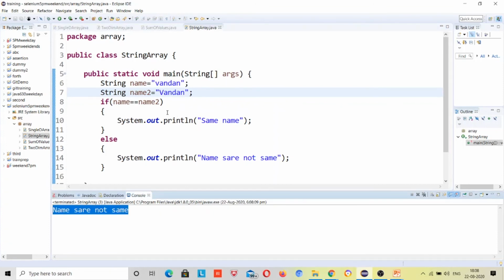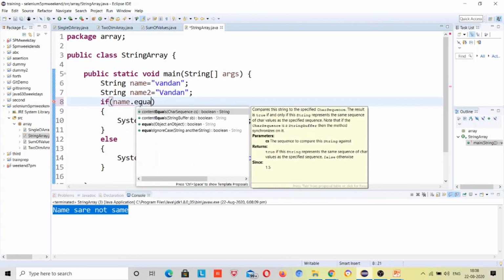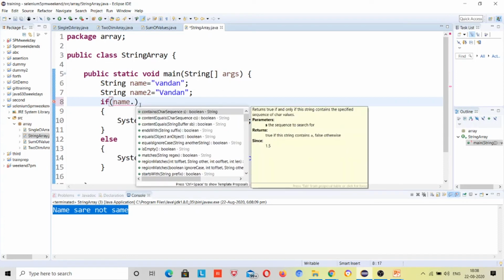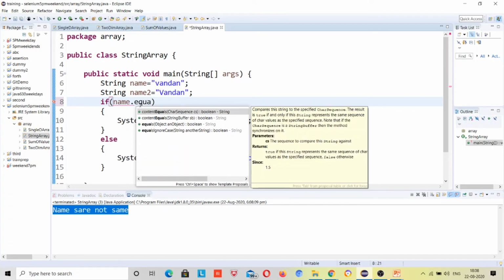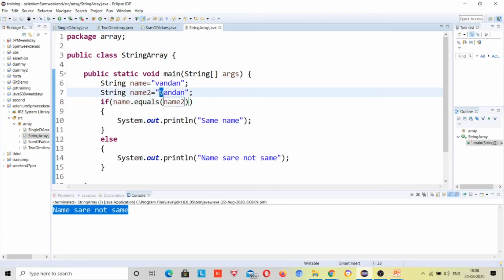So this way. But what if I want to ignore this comparison using the case, lower or upper case? So just make it name. If you use the equals method, it will again return false just because it will again compare the lower and upper cases.